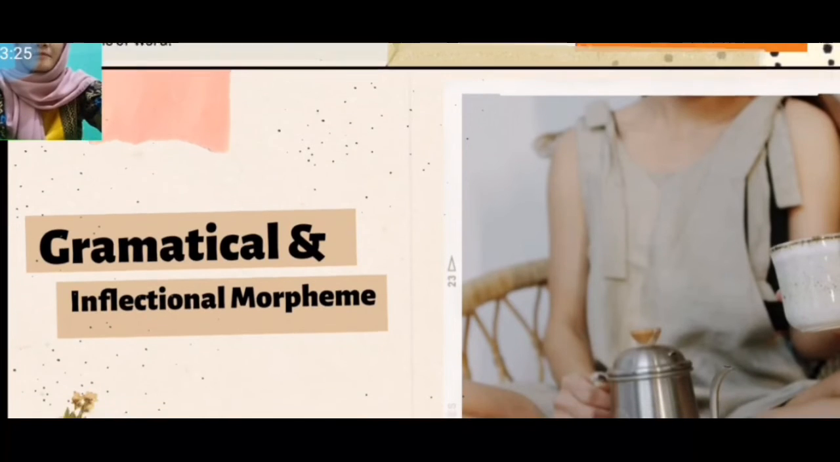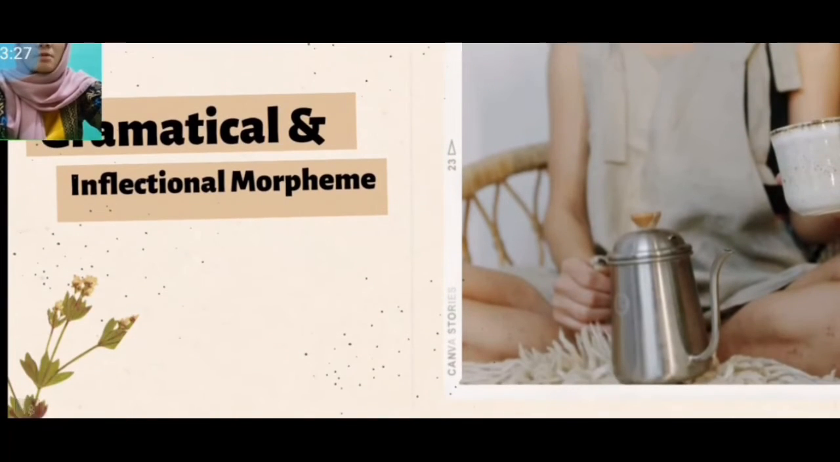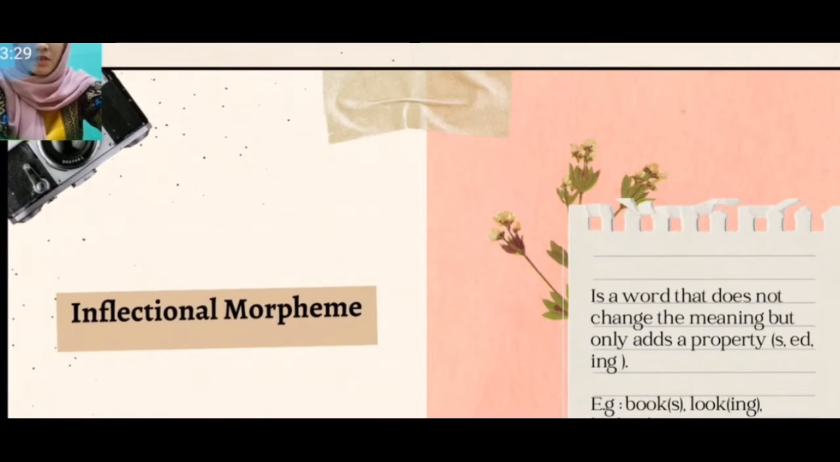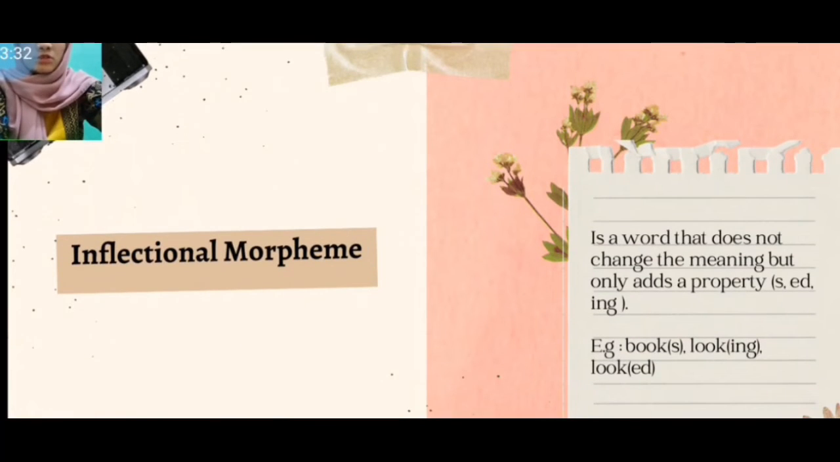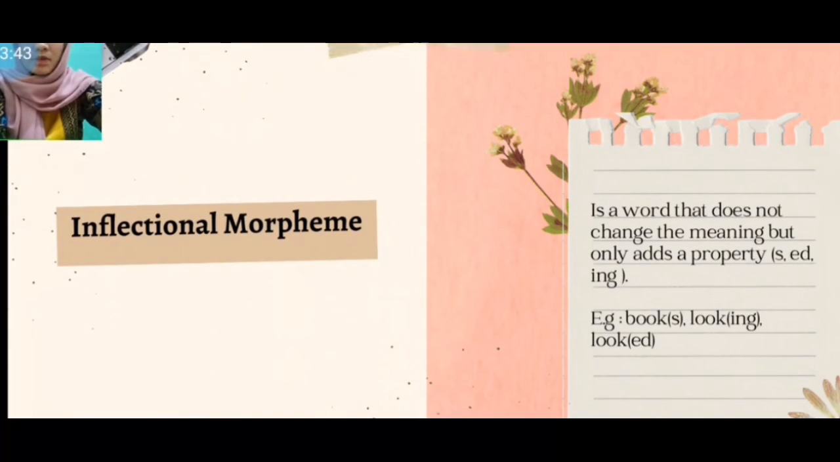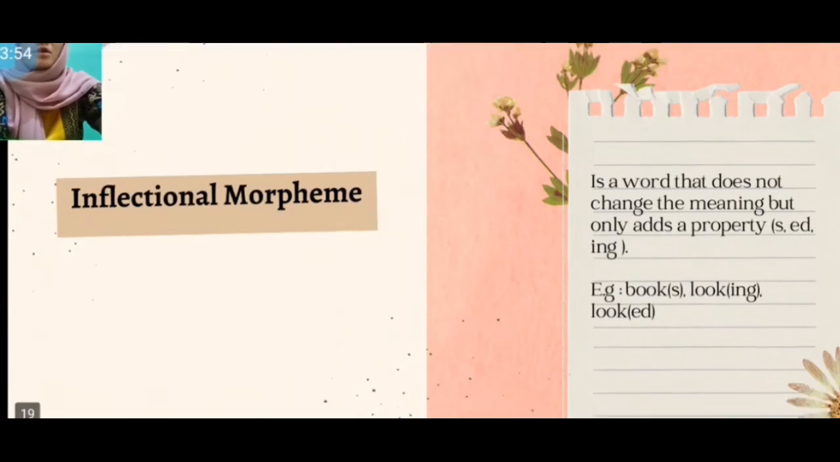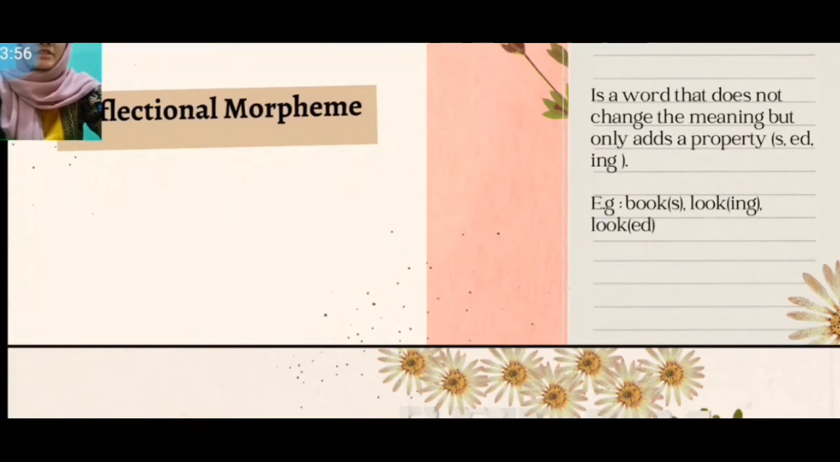The next is grammatical and inflectional morpheme. Inflectional morpheme is an element that does not change the meaning but only adds a property, like s, ed, and ing. For example, books. Books is formed by adding s. Looking is formed by adding ing, and looked is formed by adding ed.